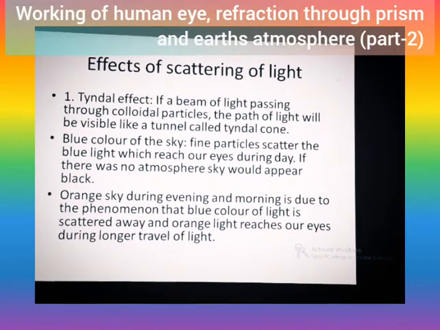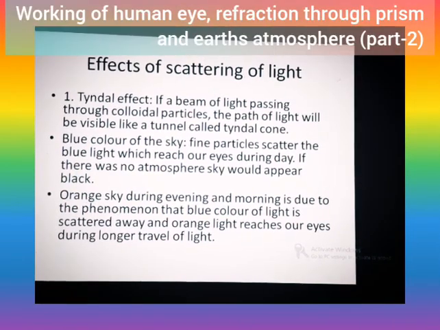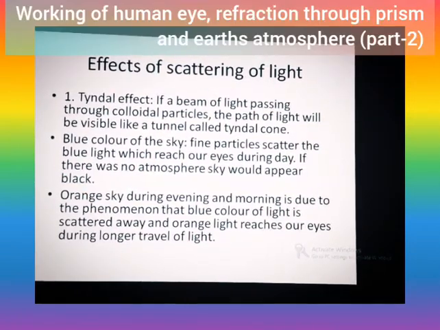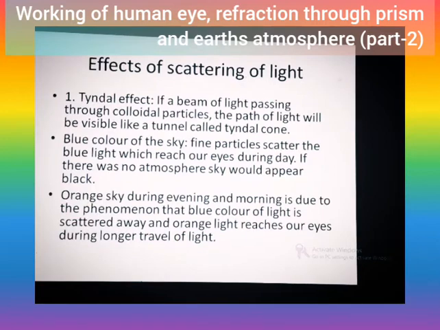The blue color of the sky is also due to scattering. During daytime, the fine particles scatter the blue light, which reaches our eyes during the day. That is the reason the sky appears blue. If there were no atmosphere, the sky would appear black. You would have seen photographs of the Moon or Mars, where the background appears black. So during evening and morning, what will happen?